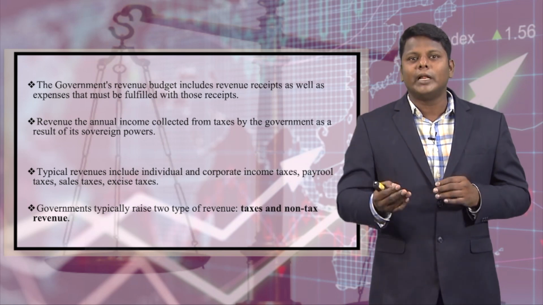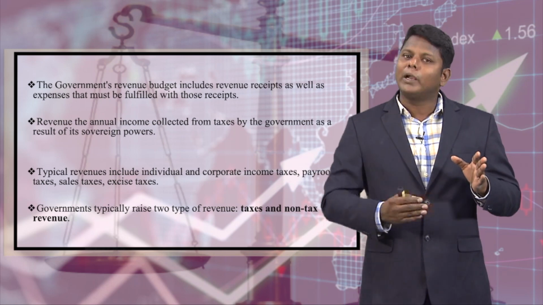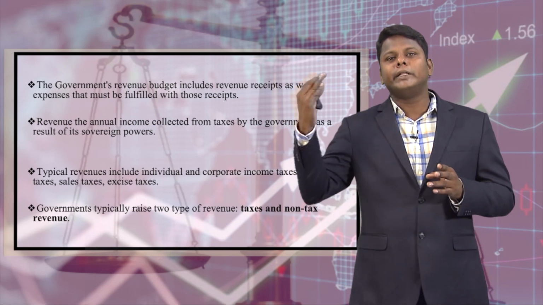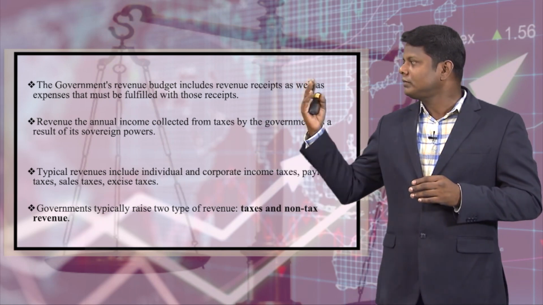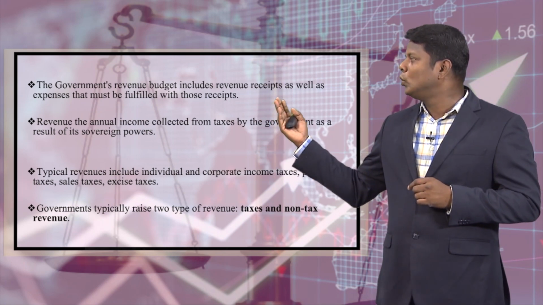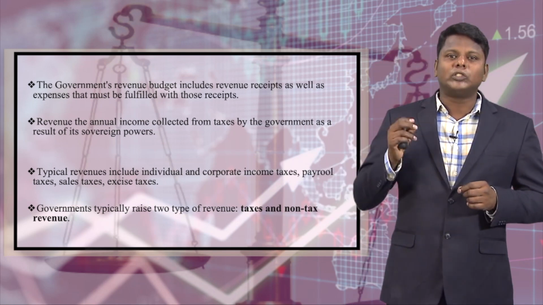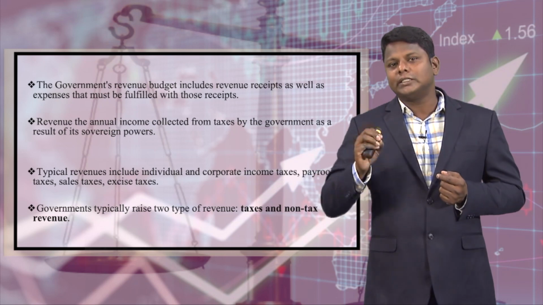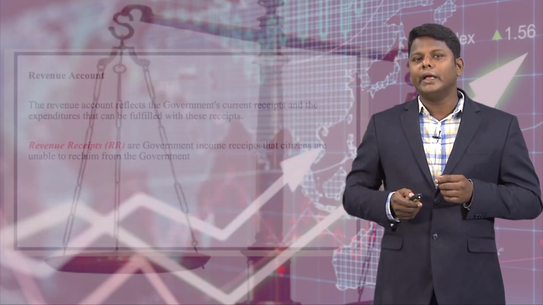Sometimes this expenditure may be within the collected revenue, or sometimes it may go beyond it. Most of the time it goes beyond the collected revenue, leading towards a deficit. Government typically raises two types of revenue: taxes and non-tax revenue. These are the two important sources for the government to make revenue.